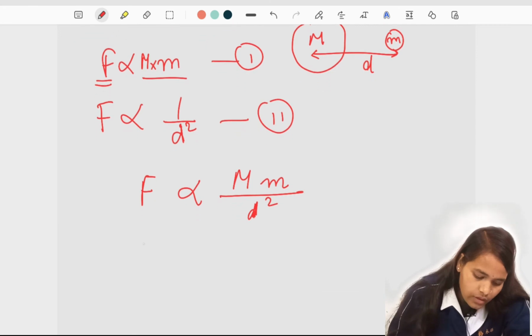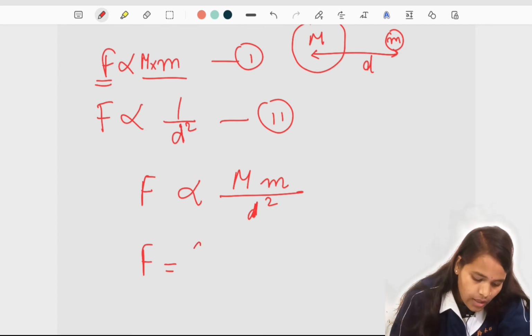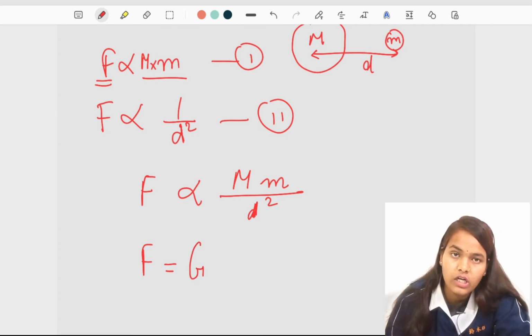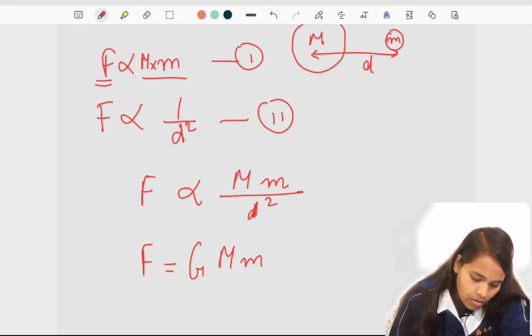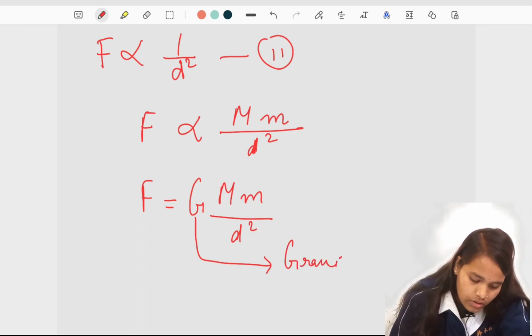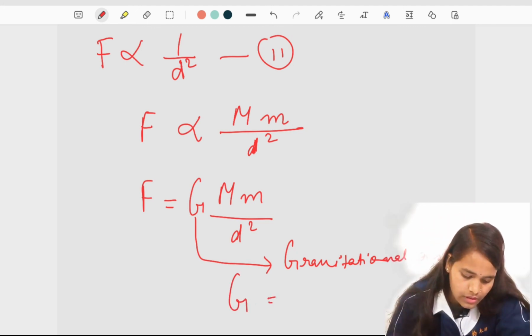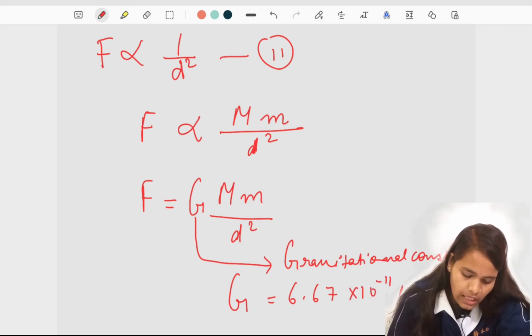Now after removing this proportionality sign, we have a constant here, and this constant is denoted by G. This constant is known as the gravitational constant. The value of this gravitational constant, capital G, is equal to 6.67 into 10 to the power minus 11 Newton meter square per kg square.